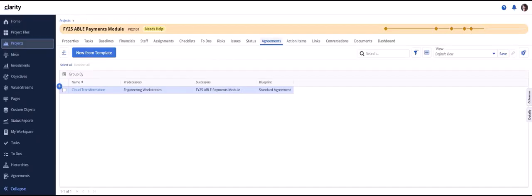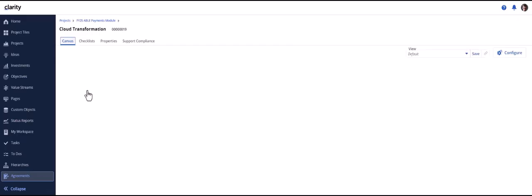Now, let us look at how user can interact with the second level and third level subobjects of agreements associated with an investment. I am in a project with an FY25 able payments module that has agreements module configured. Now, let me get into one of the instances of the agreement, cloud transformation.